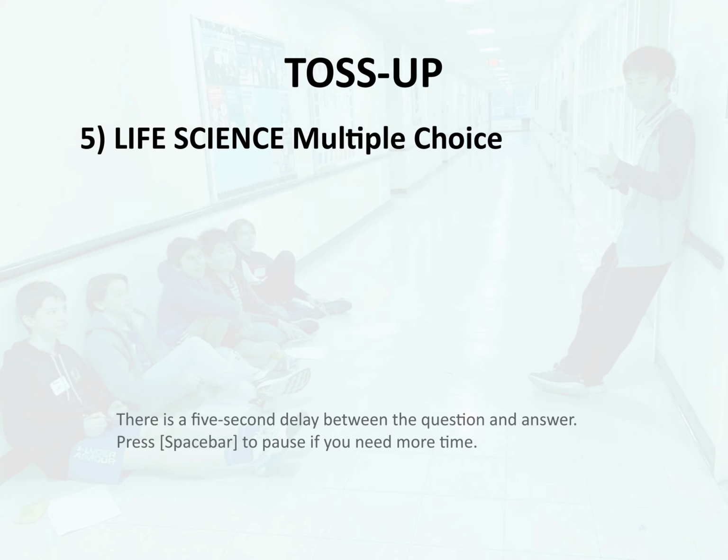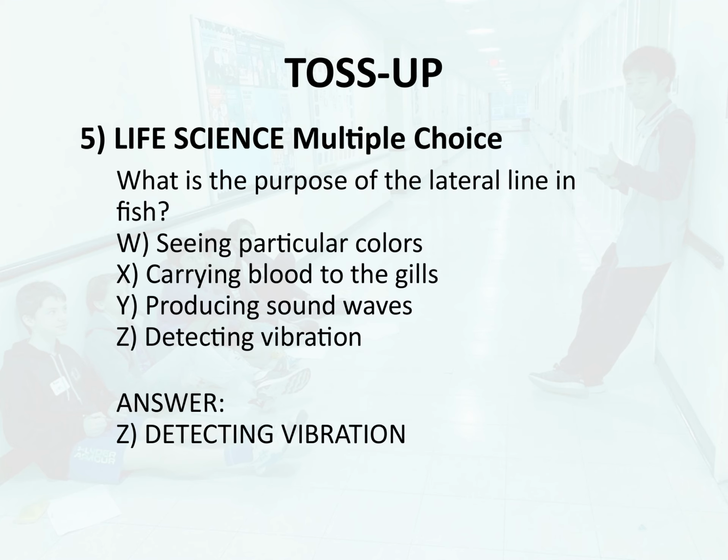Toss-up 5. Life science. Multiple choice. What is the purpose of the lateral line in fish? W. Seeing particular colors, X. Carrying blood to the gills. Y. Producing sound waves. Z. Detecting vibration. Answer. Z. Detecting vibration.